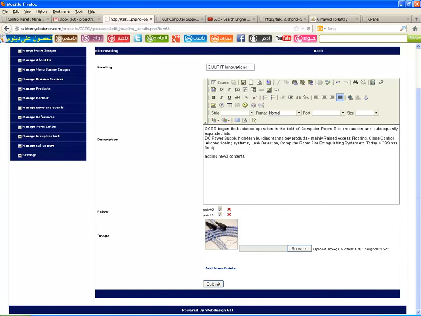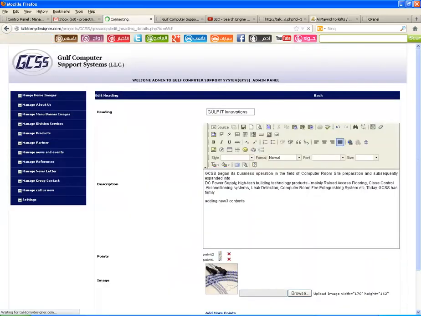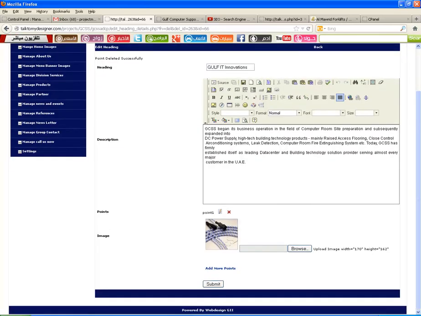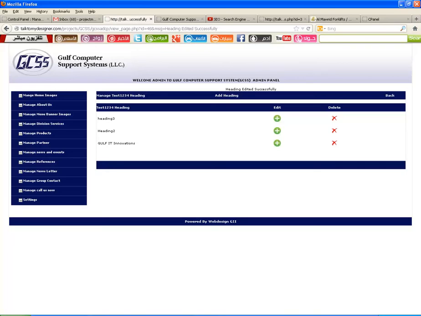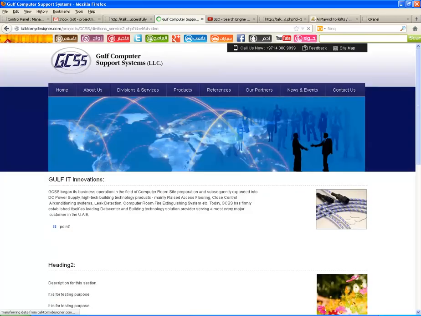If you want to change the image, you can do it here. If you want to add more points, and if you want to delete the points which we have already added, you can do it by clicking these links. And after submitting, it will be edited in your control panel and it will be reflected in the website. So if you refresh the website, you will see the changes.